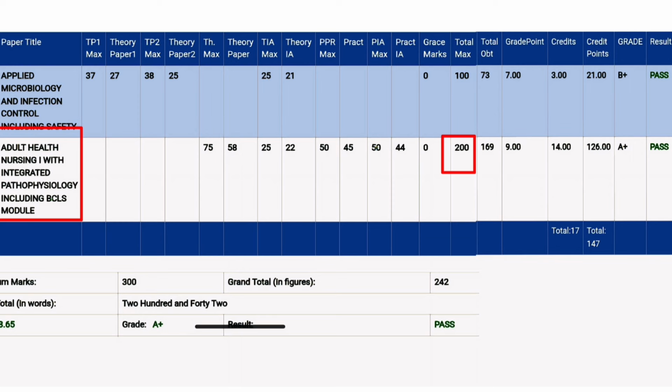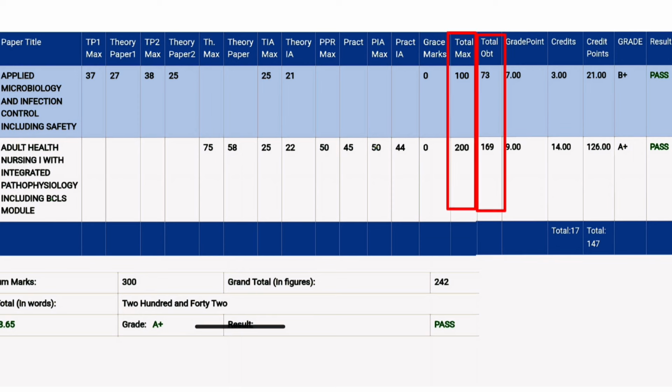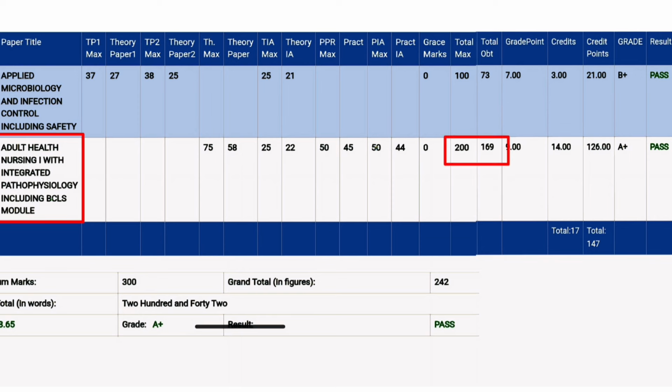The grade point will be calculated based on how many marks you have obtained out of the total marks. So for a particular subject, how much percentage of marks you have scored, based on that, we will give the grade points.